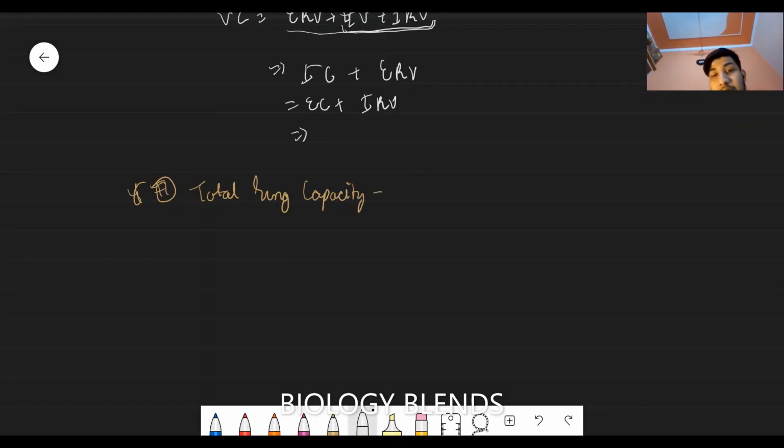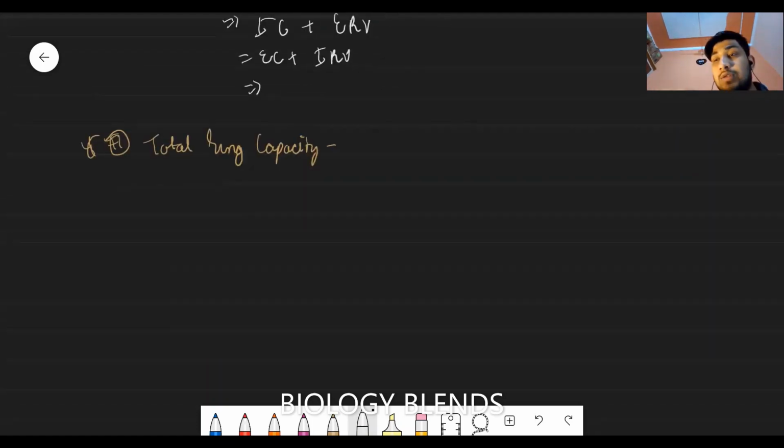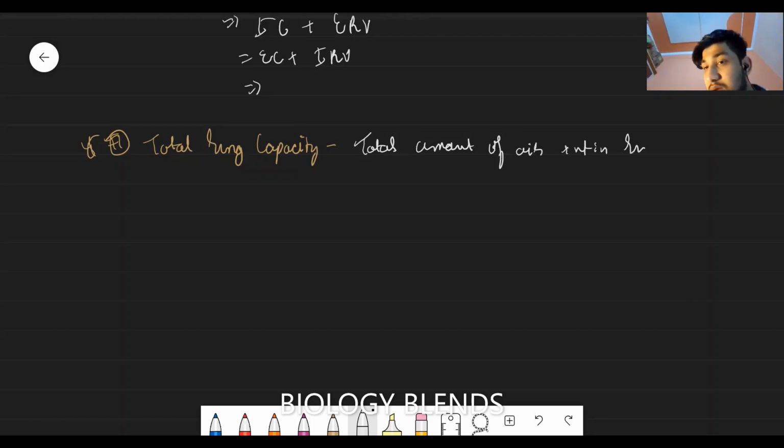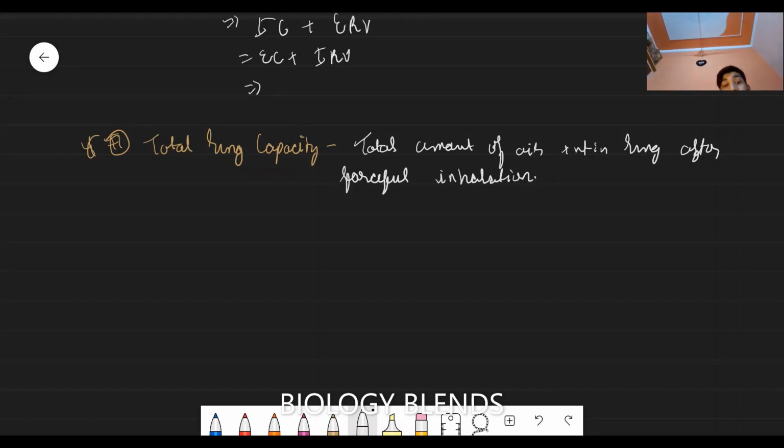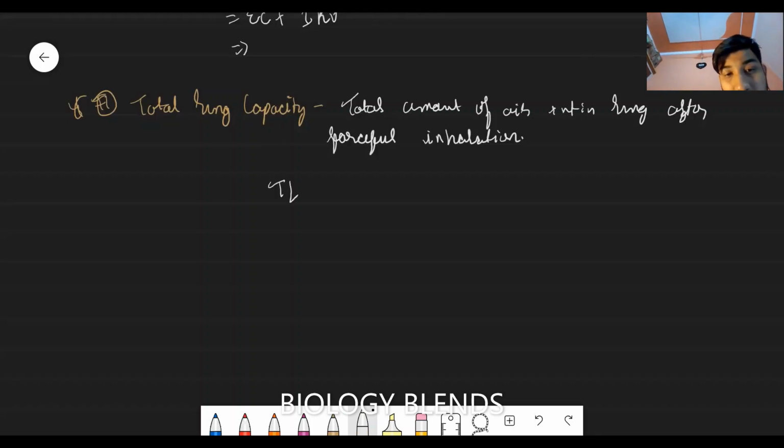It is the total amount of air present in the lung after forceful inhalation. After forceful inhalation, it is TLC. It includes residual volume plus ERV, expiratory reserve volume, plus tidal volume, plus inspiratory reserve volume.